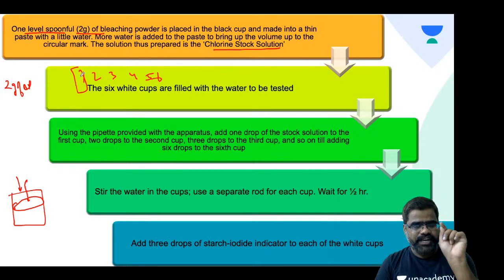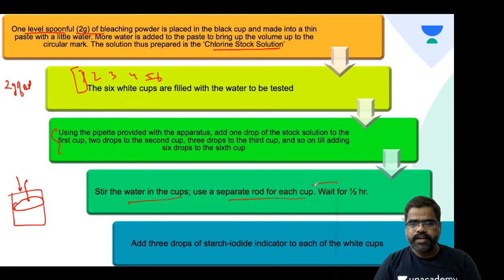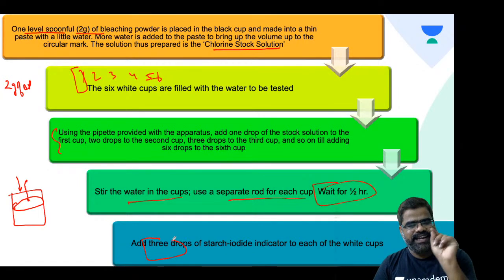So when you reach the white cup which you have labeled first, or first cup, please add 1 drop of stock solution which you have already prepared. In the second cup, add 2 drops. In the third cup, add 3 drops. In the fourth cup, you add 4 drops. And in the same way, in fifth cup, 5 drops. Sixth cup, 6 drops. You have added the stock solution now. Stir the water in the cup and use the separate rod for each cup. Wait for half an hour and then add 3 drops of starch iodide indicator in all the white cups.